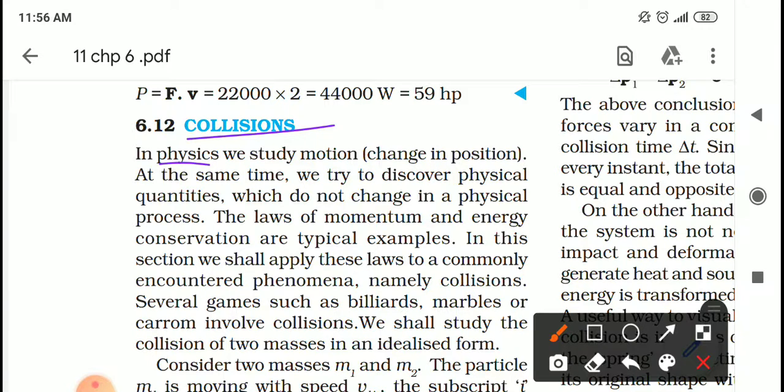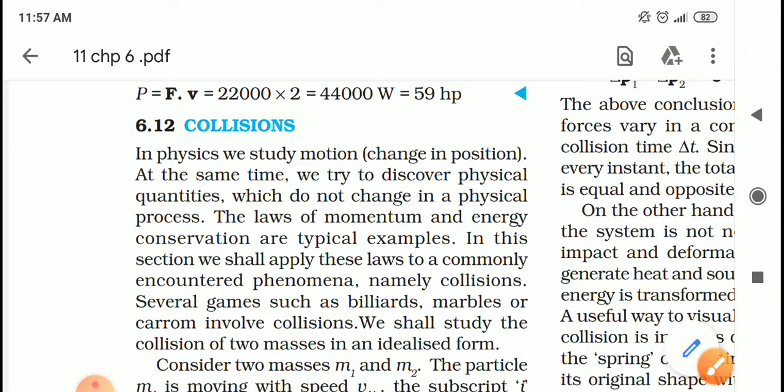In physics we study motion, that is change in position. At the same time, we try to discover the physical quantities which do not change in a physical process. For example, the laws of momentum and energy conservation are typical examples.